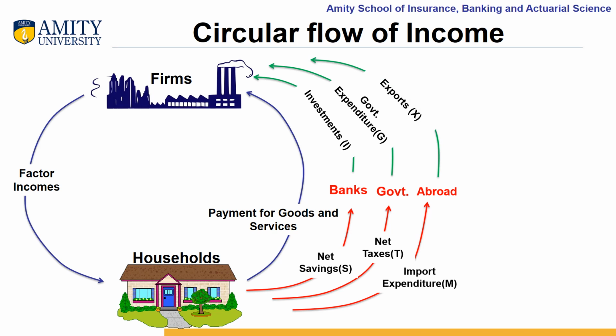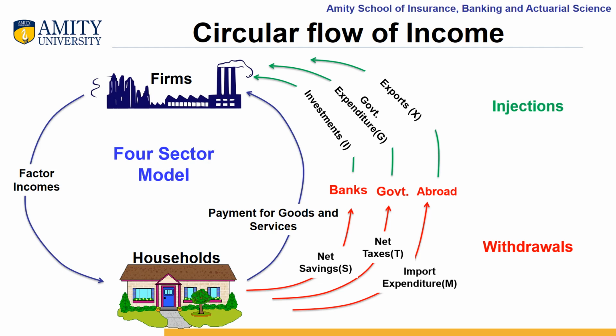And that money is coming to the circular flow of income and is known as the injections. These red lines, which are resulting in the withdrawal of income from the circular flow of income, are known as withdrawals, whereas these green lines, which are resulting in the injection of income in the circular flow of income, are known as injections. This complete model is known as circular flow of income in a four-sector model.